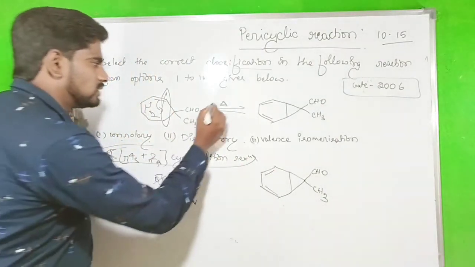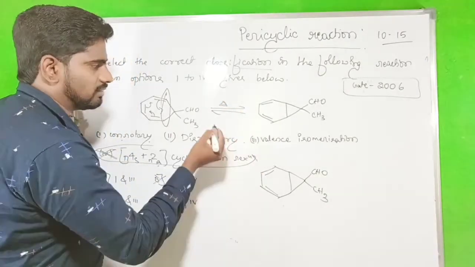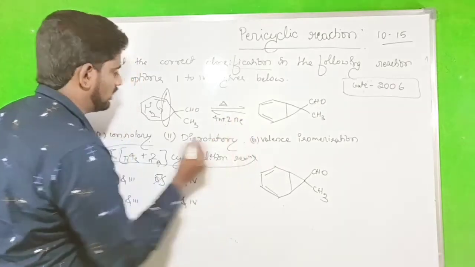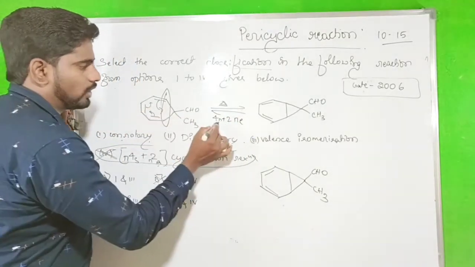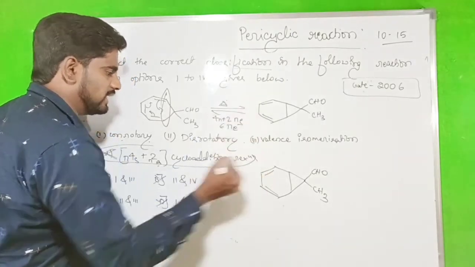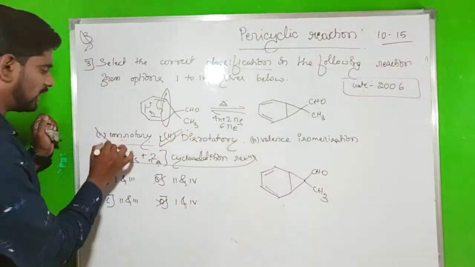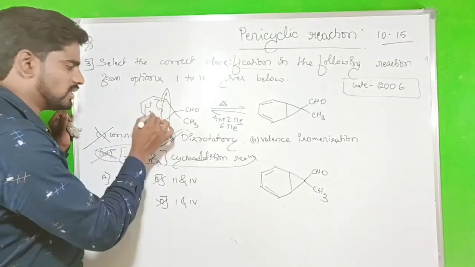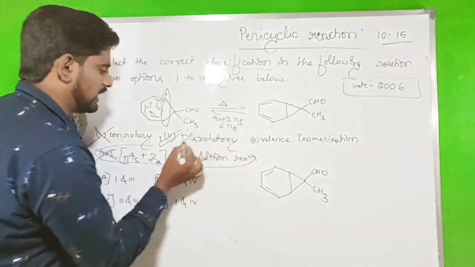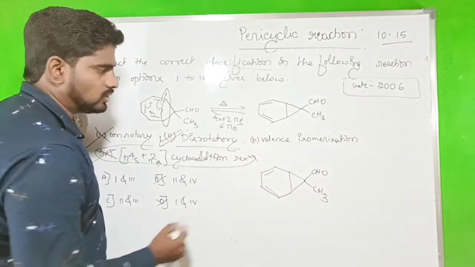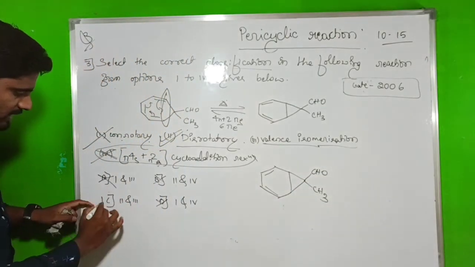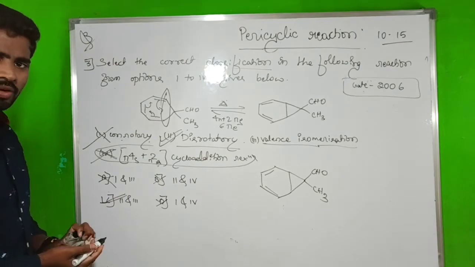Now, in the thermal condition, we already saw the selection rule: 4n plus 2 pi electrons. It is 2, 4, 6, so 4n plus 2. This is a 6 pi electron system. Hence, in thermal condition, it is disrotatory. It's not conrotatory. If it is a 4 electron system, then it is conrotatory. But here there are 4n plus 2 electrons, hence it is disrotatory, and it is a valence isomerization. The correct option will be C. Okay, so next question.